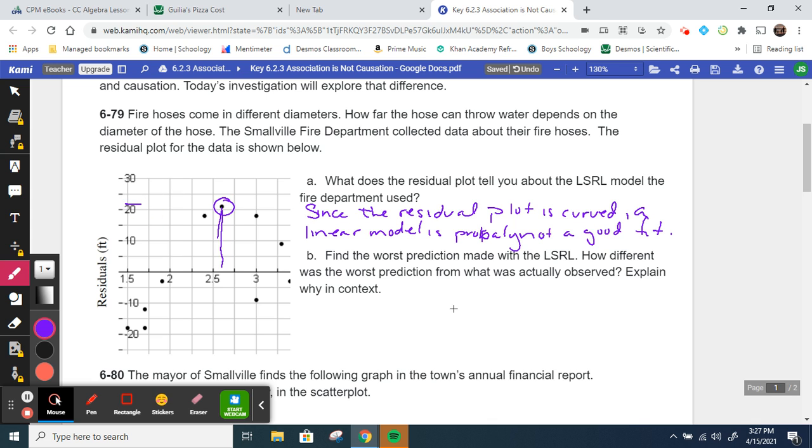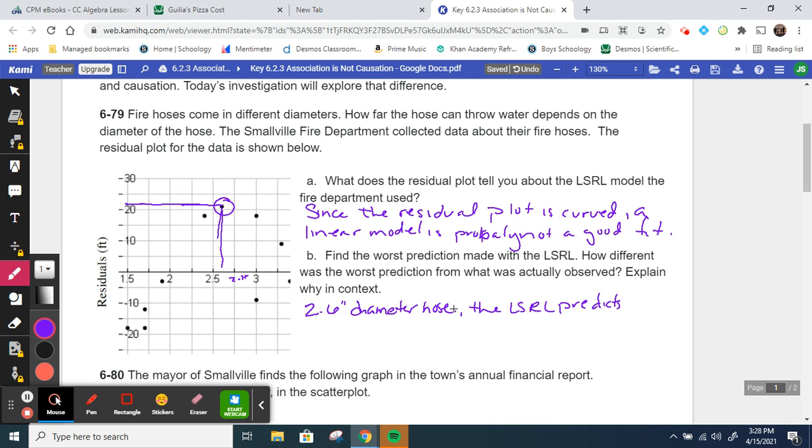So if this is 2.5 and this is 2.75, maybe we could estimate, we could say if we had a 2.6 inch diameter hose, the LSRL predicts that, and what are we comparing?